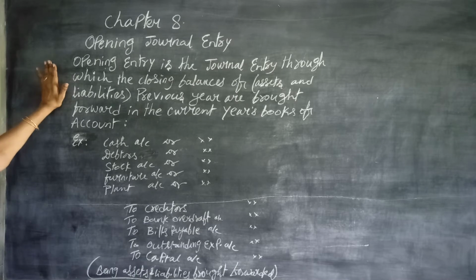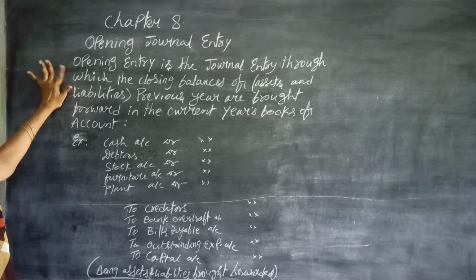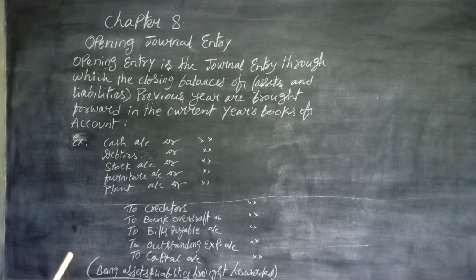Children, opening journal entry. What is opening journal entry? It is simply called the opening entry. It is the entry through which the closing balances of the previous year are brought forward to the current year's books of accounts.